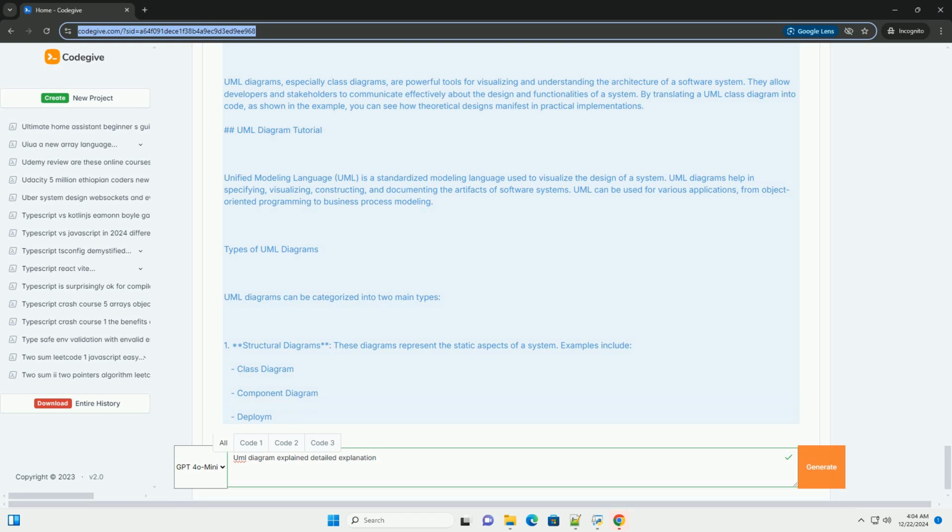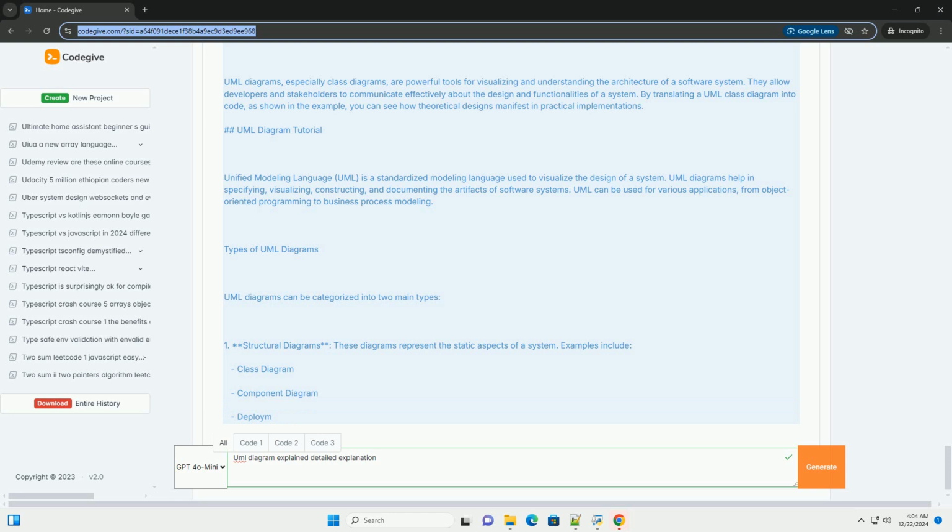Self.isbn equals ISBN. Def get_details, self. Return f title, self.title, author, self.author, ISBN, self.isbn. Class Member. Def __init__, self, name, member_ID.